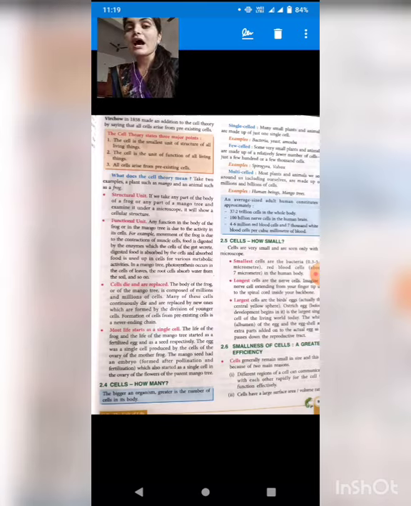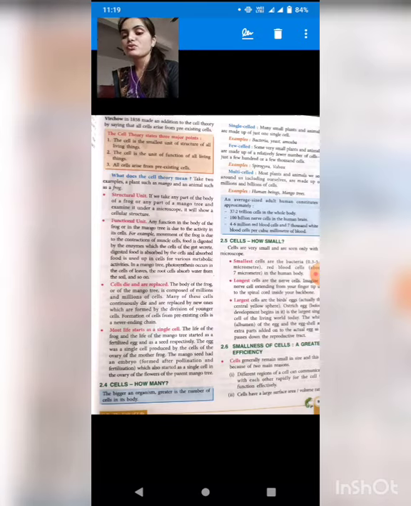Cells die and are replaced, means once a cell dies, that cell will be replaced by a new cell. Most life started as a single cell. If we talk about us also, students, we arise from a single cell named zygote.